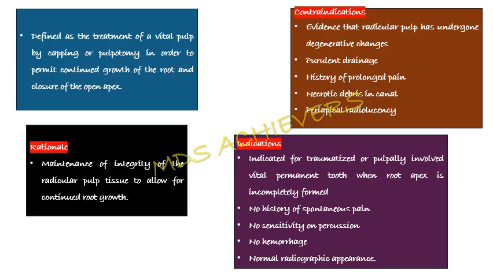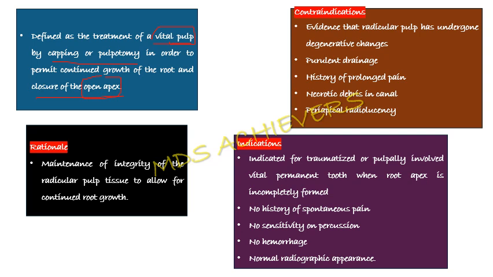Today we are here to discuss apexogenesis. Coming to the definition, it is a treatment of vital pulp by capping or pulpotomy in order to permit the continued growth of the root and the closure of the open apex. The major important point that you have to remember is that it is in an open apex and the tooth is in a vital stage. These are the main important points.